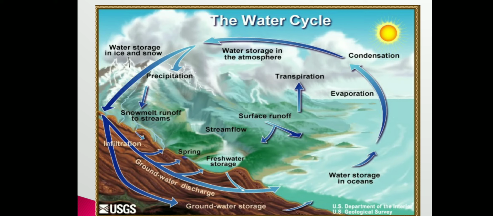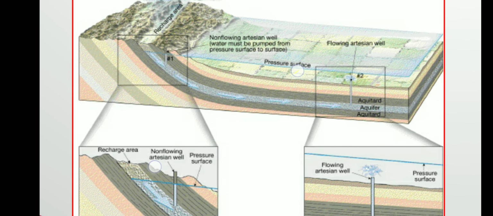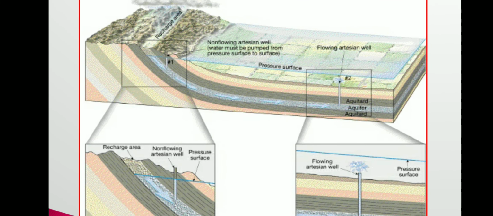So in this way there is a cyclic movement of water. These are the figures which well explain the different types of aquifers as discussed earlier.